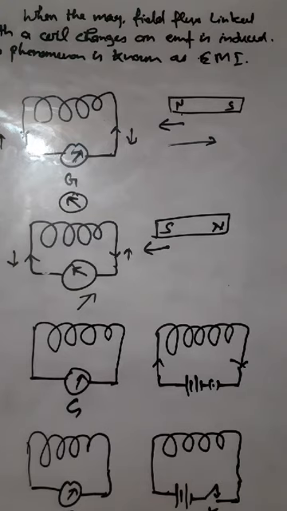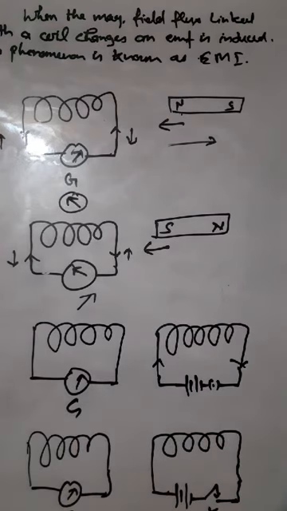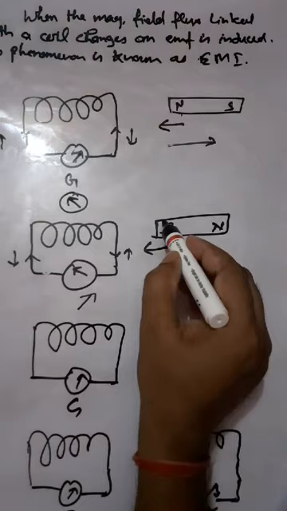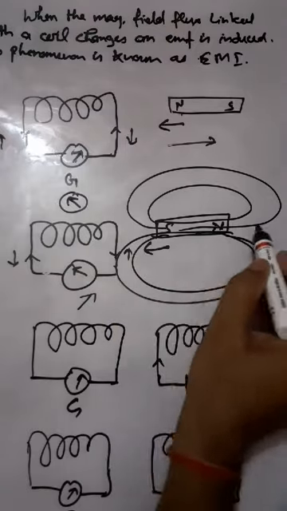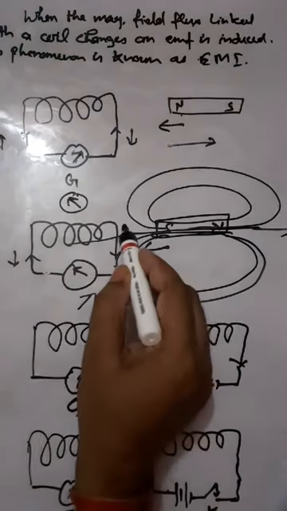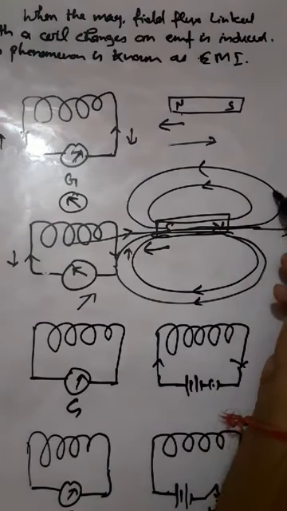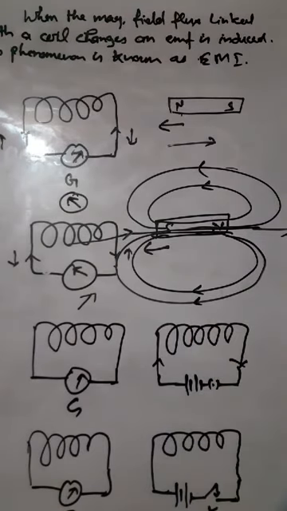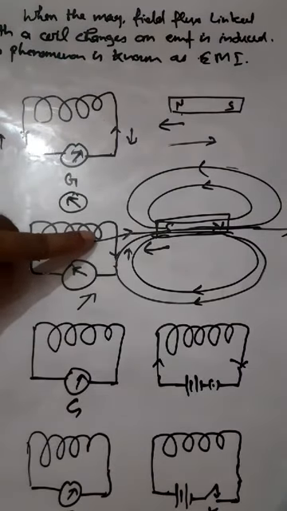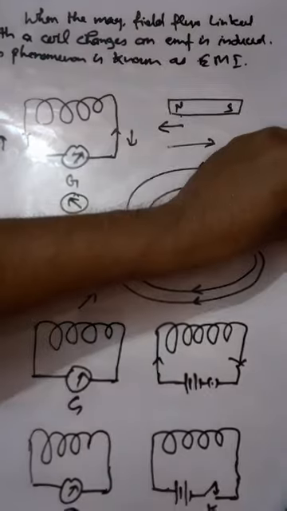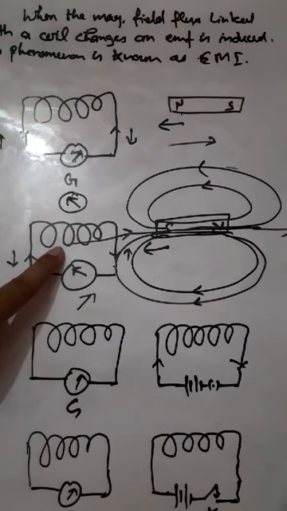Now let us try to see how the magnetic flux passing through the coil changes. Suppose you draw the magnetic field lines of these patterns. In all these cases, suppose a few are passing south to north, so like this, the magnetic field lines will originate from north and enter at south. So what is going on here? If you bring the magnet towards the coil, the number of field lines passing through the coil will increase, and if you bring the magnet away from this one, the number of magnetic field lines passing through will decrease. So again there is a change in the magnetic flux passing through the coil.